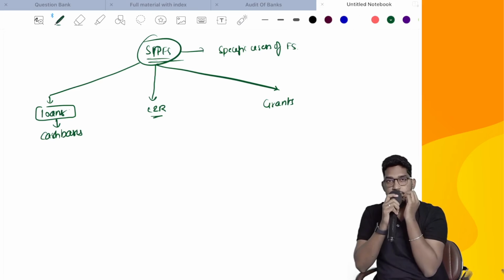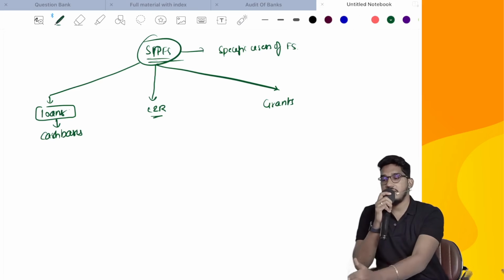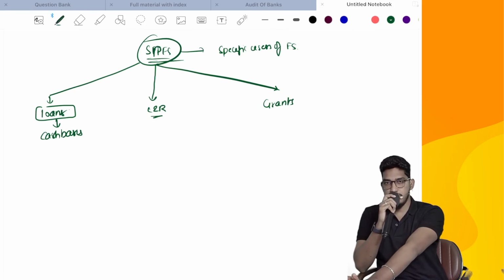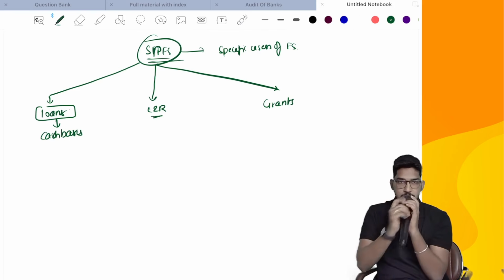So in these cases also, you might be required to prepare financial statements to fulfill the information needs of only specific users. So these are examples of circumstances where an entity might be required to prepare financial statements only to fulfill the information needs of specific users. Clear, everyone? So these are the examples.